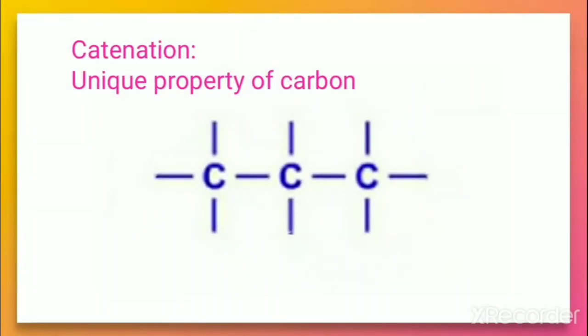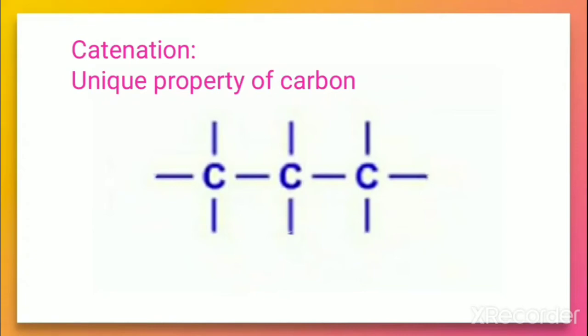As you remember, one of the remarkable properties of the carbon atom is its unique capacity to form bonds with other carbon atoms. This property is called catenation power. Because of this reason only, the carbon atoms can link with each other to form either a linear chain or a branched chain, or even rings of different sizes. This is the basic thing for the carbon. It can form organic compounds.